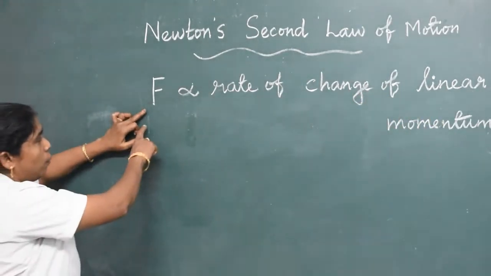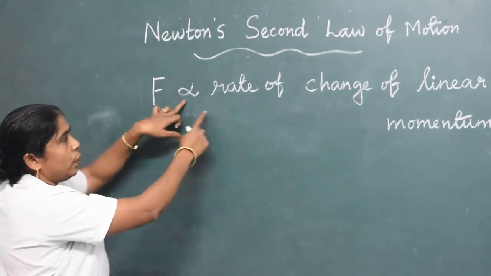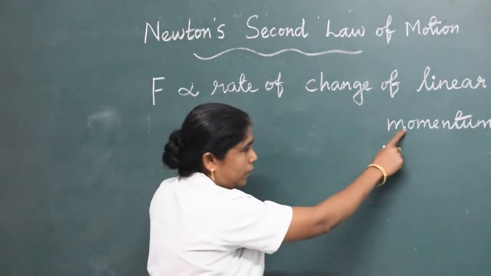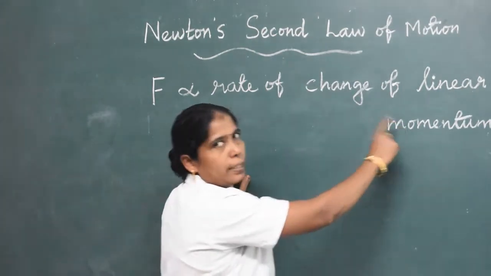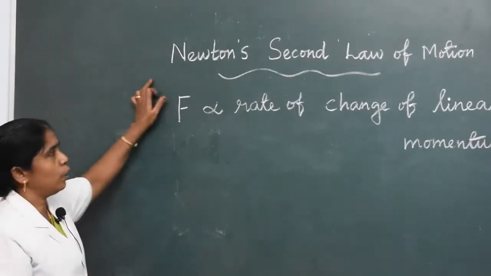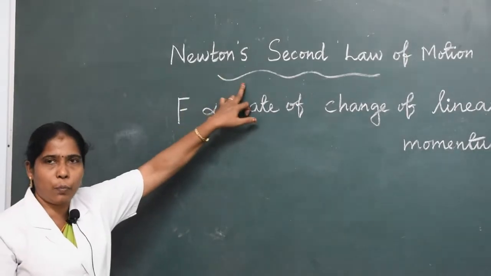Force acting on a body is directly proportional to the rate of change of linear momentum. The rate of change of linear momentum takes place in the direction of the force. To measure the amount of force, we use Newton's second law of motion.